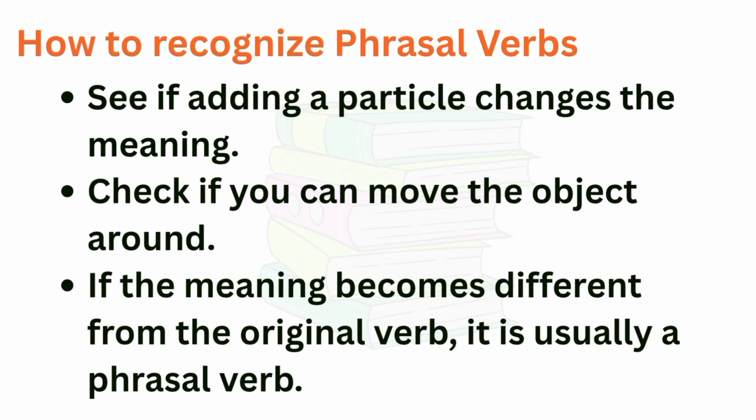Now here is a trick that can help you recognize phrasal verbs. The first one is to see if adding a particle changes the meaning, and then check if you can move the object around. If the meaning becomes different from the original verb, it is usually a phrasal verb.